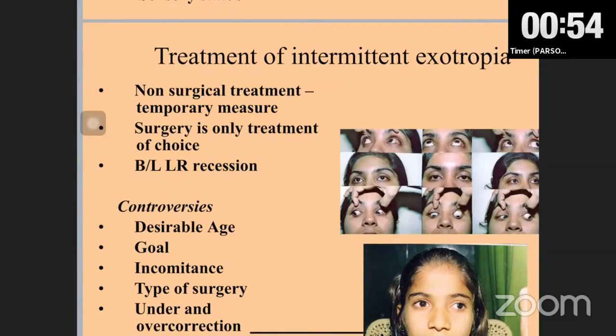Surgery is the only treatment of choice for intermittent exotropia, and bilateral lateral rectus recession is the treatment of choice. Whether you do a recess-resect procedure or bilateral recession, the results are equivocal.